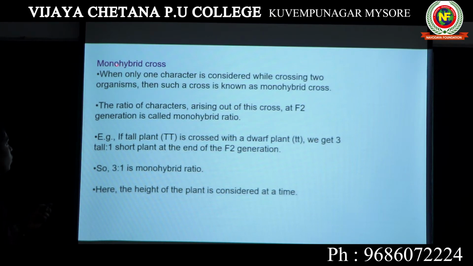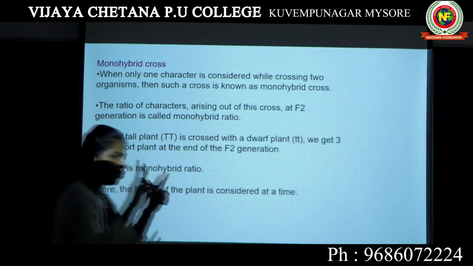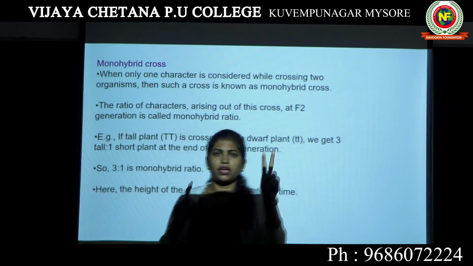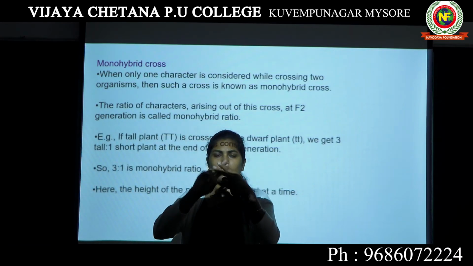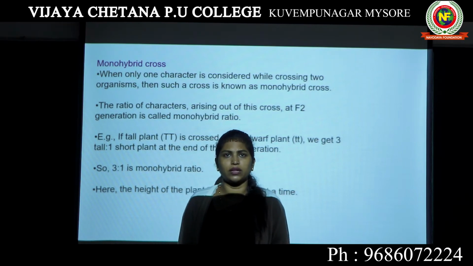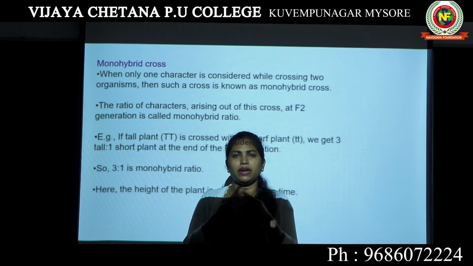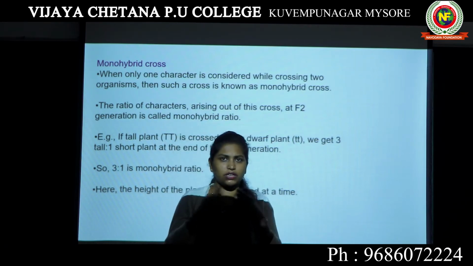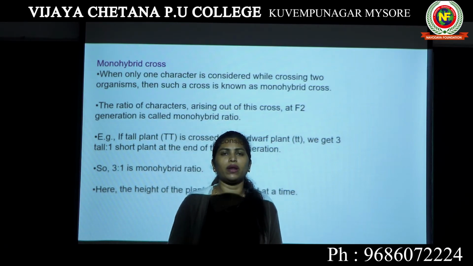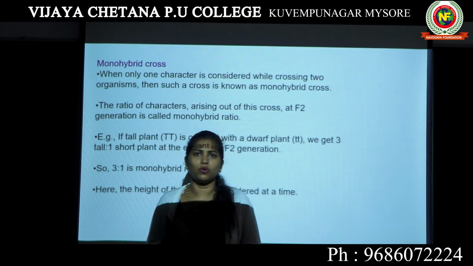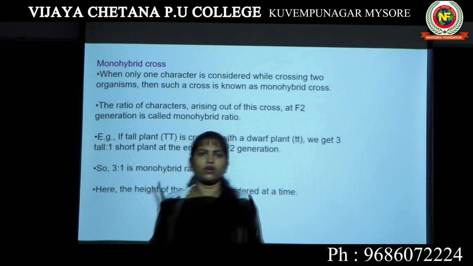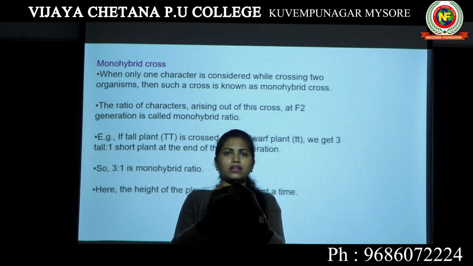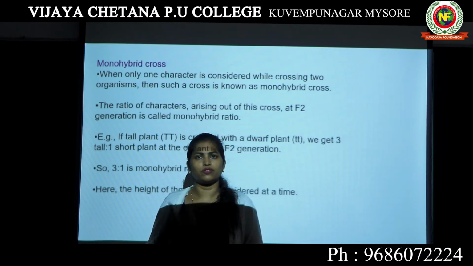Let's see what is a monohybrid cross. When you are taking 2 plants and crossing them with each other, generally we say breeding, if you are considering only one character, that is known as a monohybrid cross. When you are crossing 2 plants while considering only one particular character, that particular cross is known as a monohybrid cross.